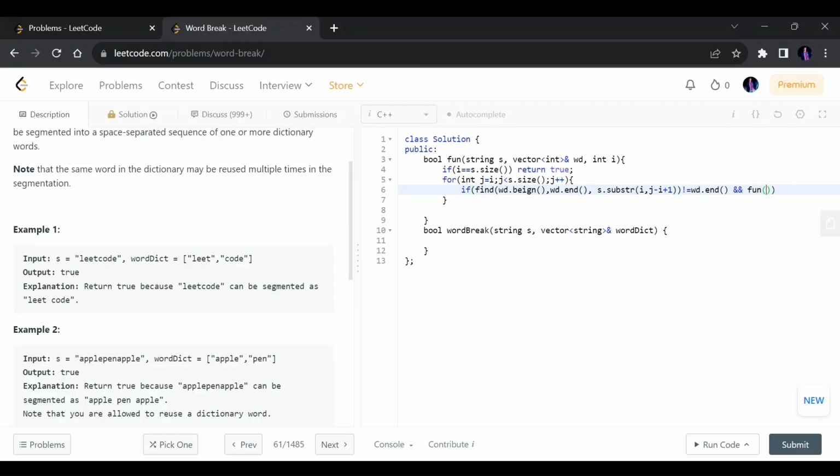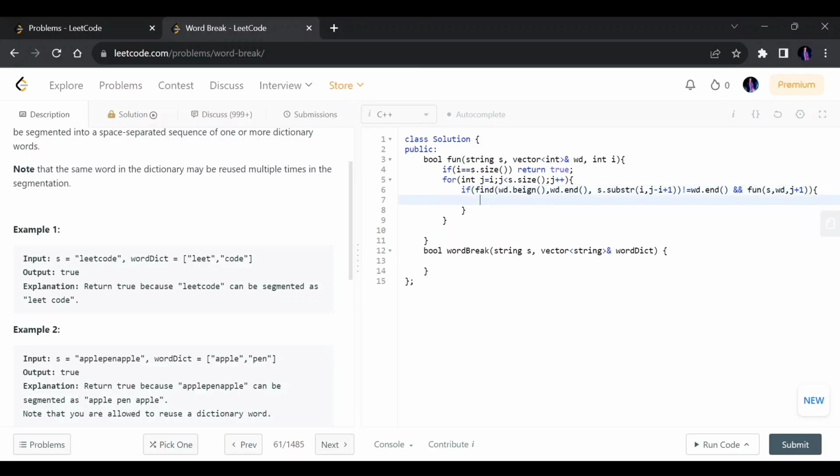We will call the function again, but this time I will start to make substring from the next index, and if from that index also I can make partition, it means it returns me true. This base condition becomes true.